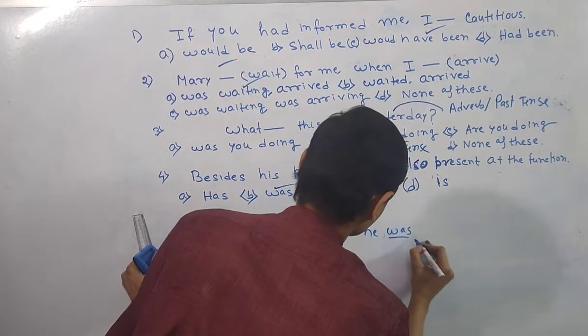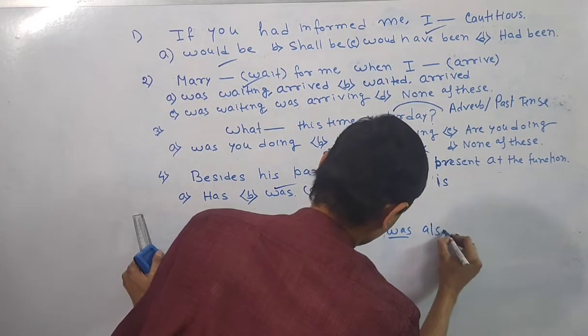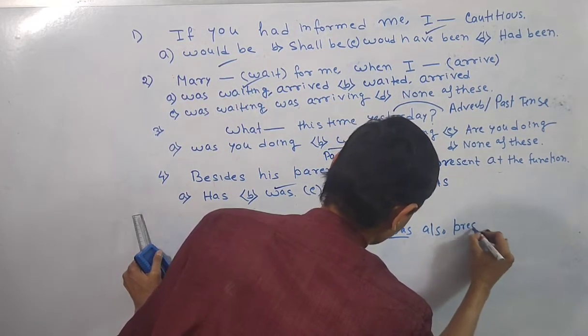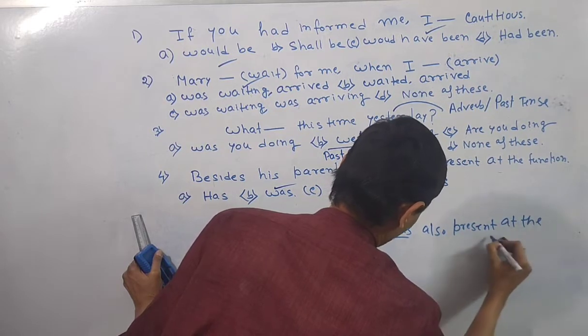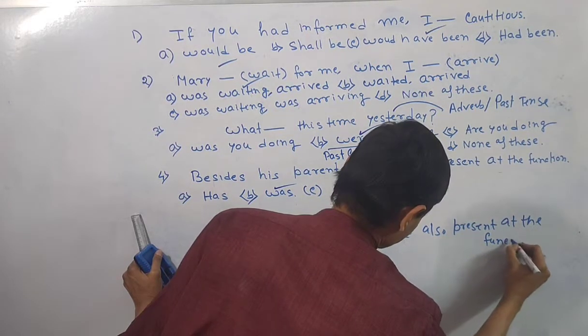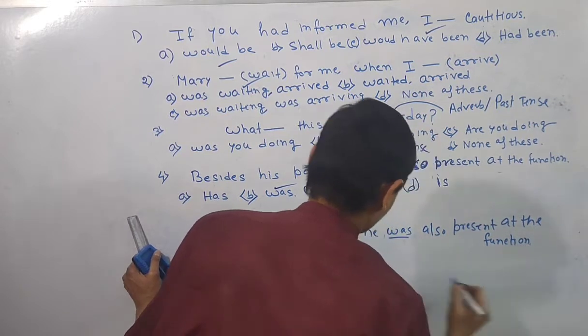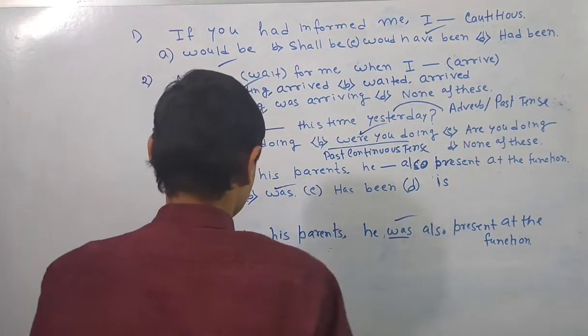He was also present at the function. This is the overall sentence construction.